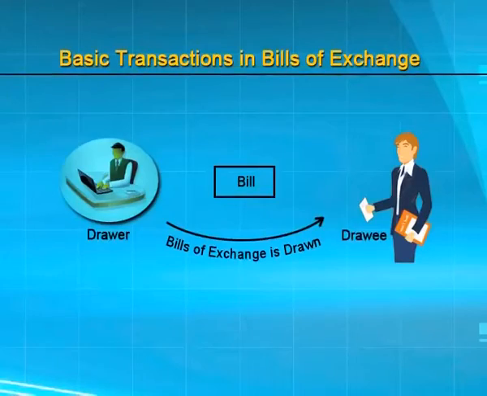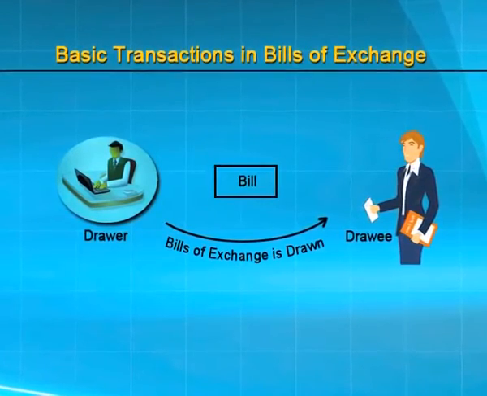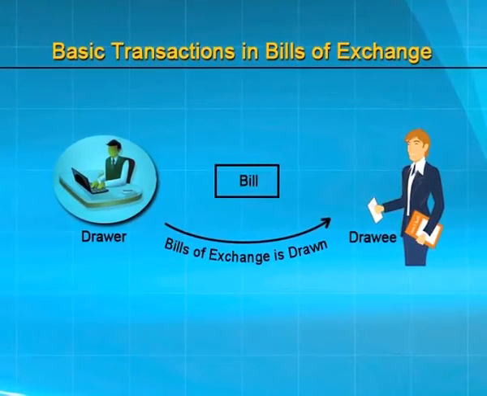When we consume electricity, the electricity department sends us the bill. A telephone bill: we use the telephone and then the telephone department sends us a bill. If it is in terms of cash, it is a cash memo, and a bill is a document which we receive after consuming the things. So A says, fine, absolutely fine, I am ready to draw a bill, but how is it going to help me?